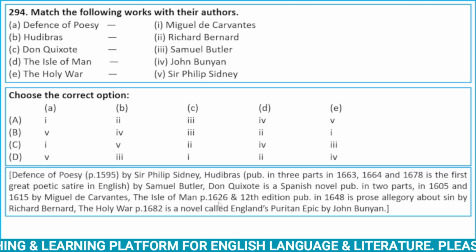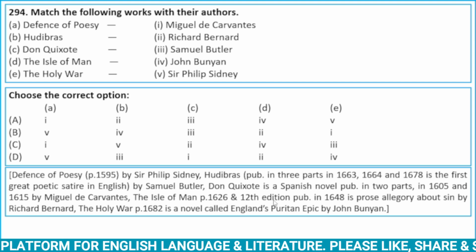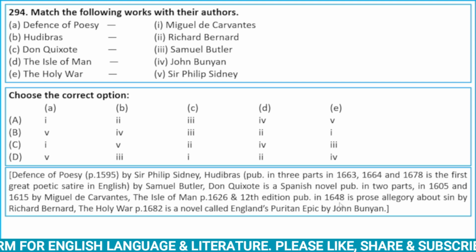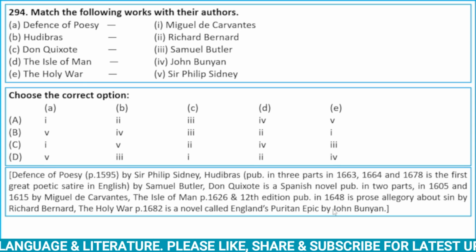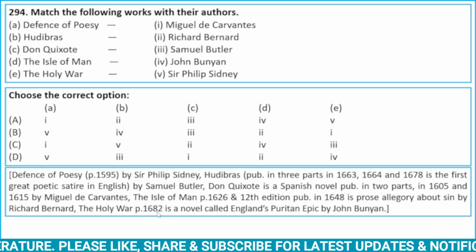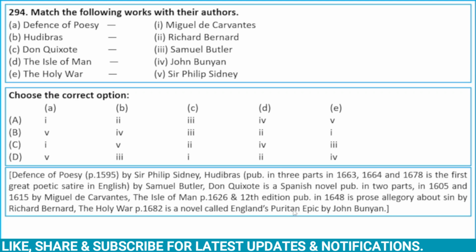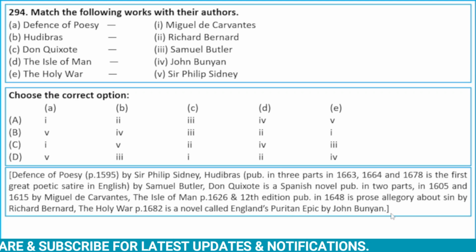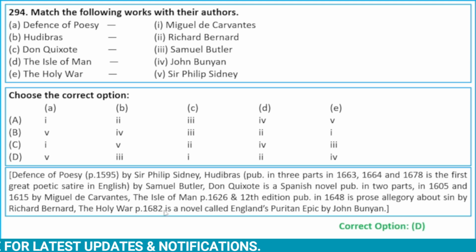The Isle of Man, published in 1626 and 12th edition published in 1648, is a prose allegory about sin by Richard Bernard. The Holy War, published in 1682, is a novel called England's Puritan Epic by John Bunyan. Here correct option is D.